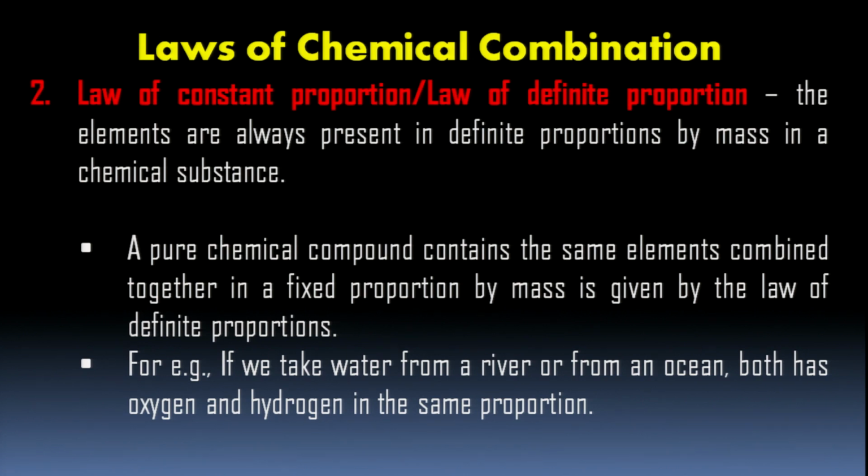For example, if we take water from a river, pond or ocean, both have oxygen and hydrogen in the same proportion. They experimented with water from different sources and saw that 9 grams of water contained 1 gram of hydrogen and 8 grams of oxygen. That is, they are in the ratio 1:8 by mass. Okay, children?